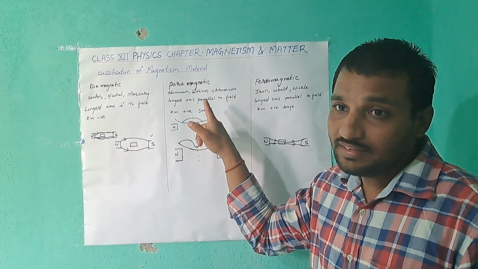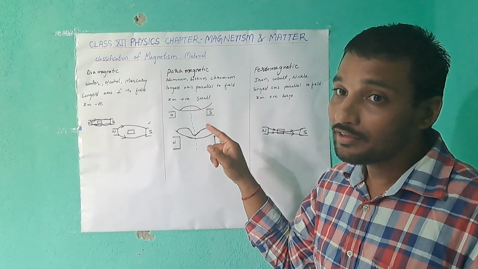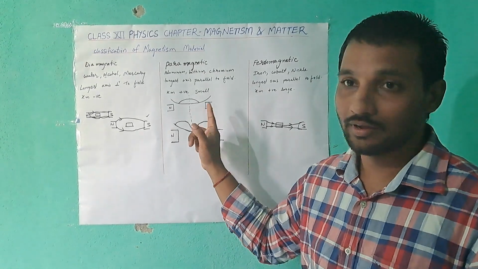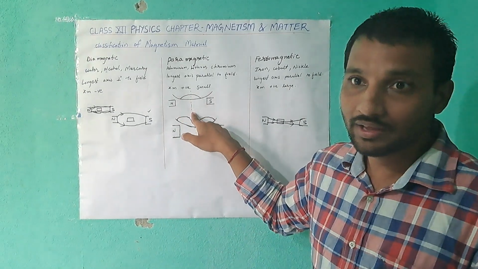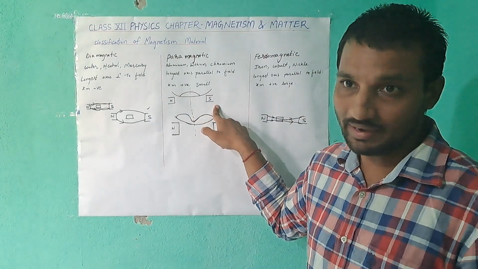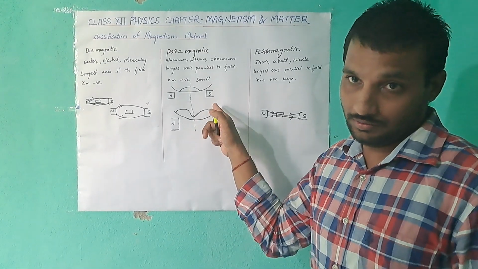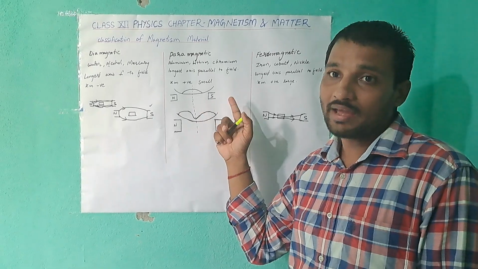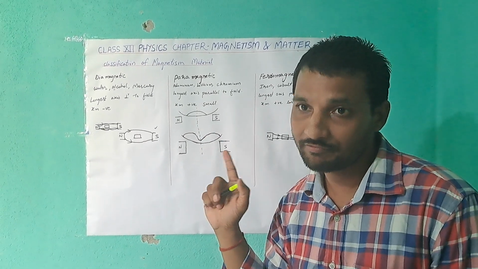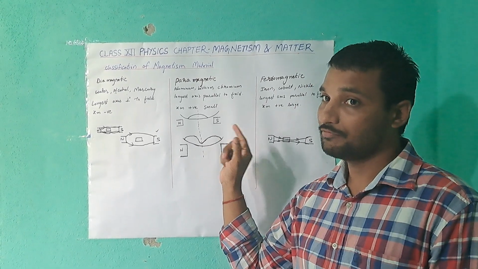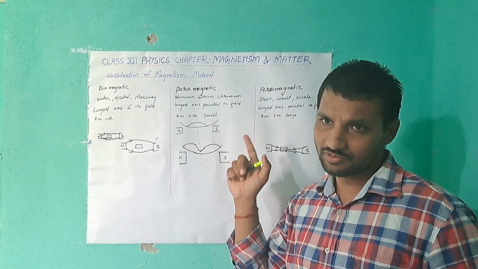These materials allow the magnetic field to pass through it, but those materials are feebly magnetic. Feebly means weak in magnetism, whereas ferro is strong in magnetism.